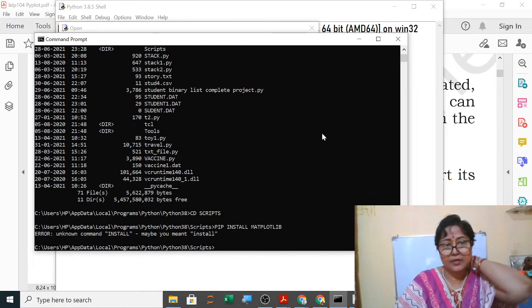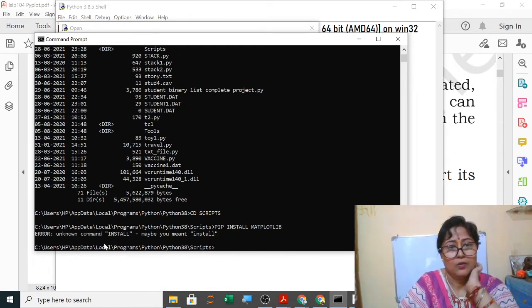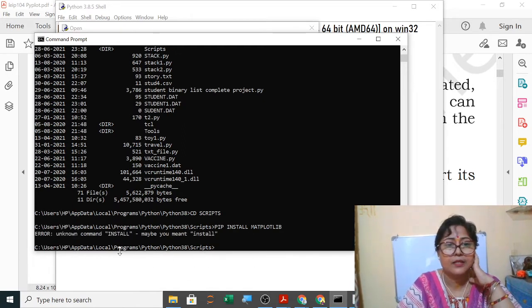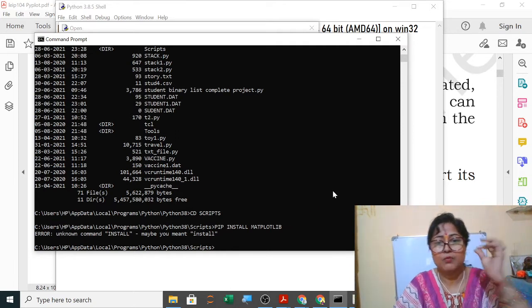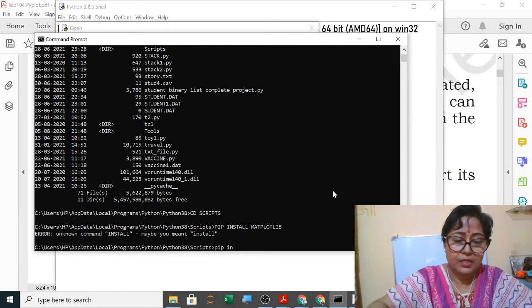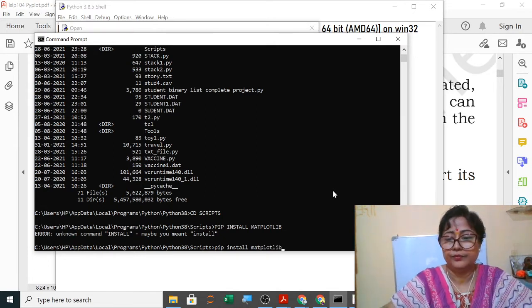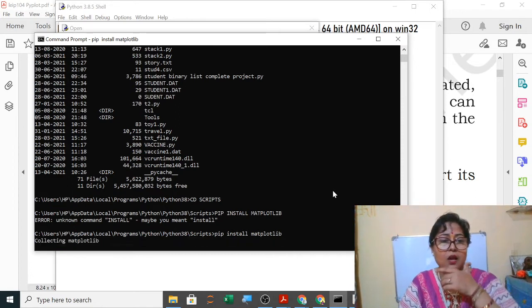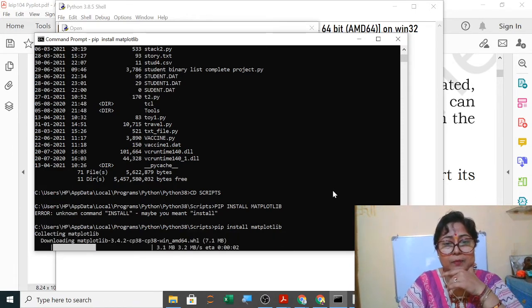Now you can see what happened. Okay, small letters, sorry. Pip install matplotlib. Now here it is installing matplotlib.